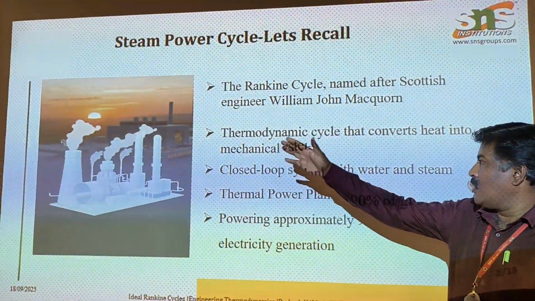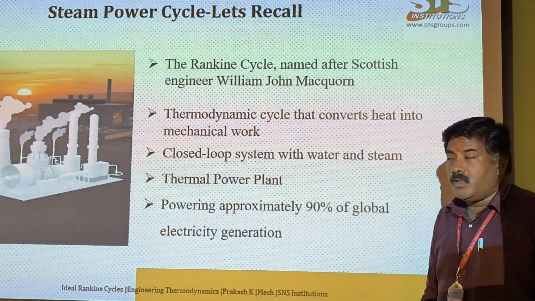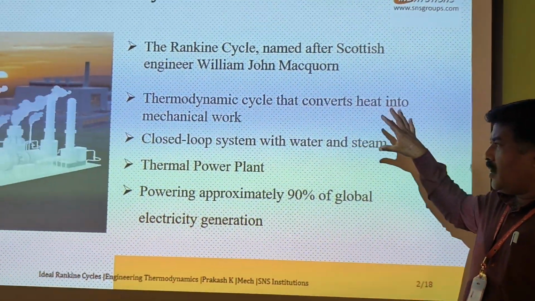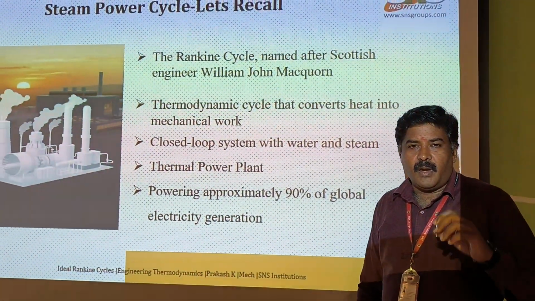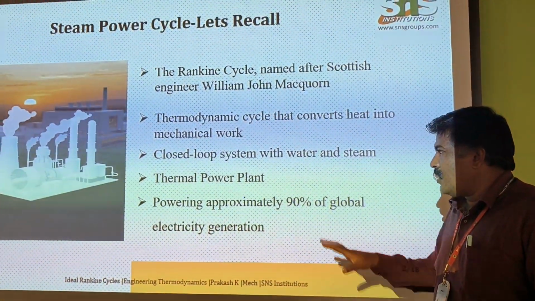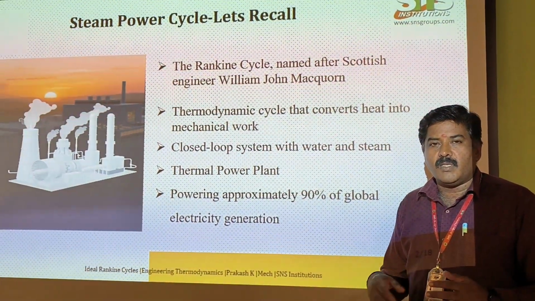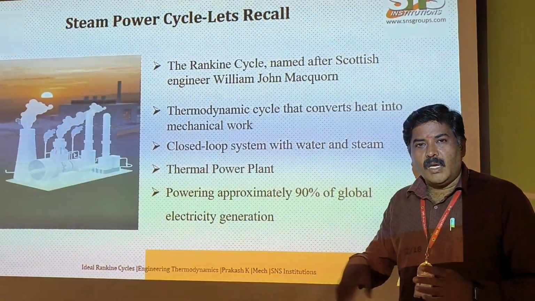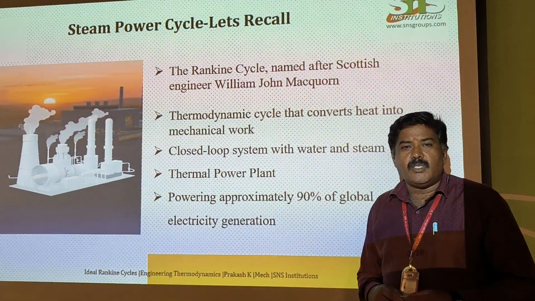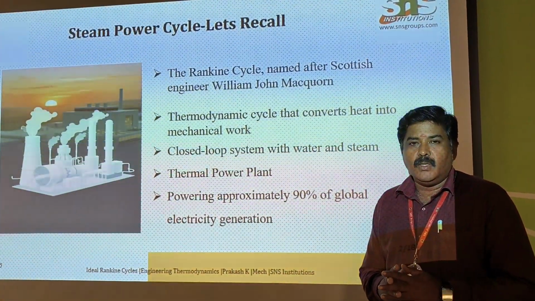Here in this thermal power plant, normally the cycle we are using is the Rankine cycle. This Rankine cycle was introduced by the engineer William. The basic principle in the Rankine cycle is that heat energy is converted into mechanical energy. The working system is a closed loop system, whereas the water which is supplied and converted into steam is reused. And approximately 90% of the energy produced is used globally in our day-to-day lives.